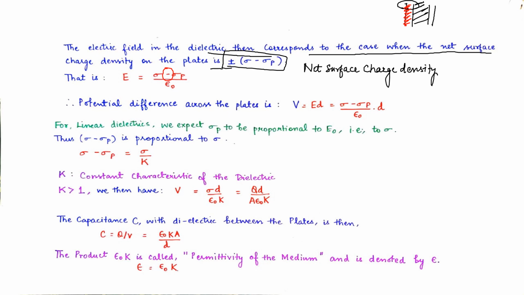Hence, though we are adding, the sign shown is negative. So for this we have sigma, for this we have minus sigma p, for this we have plus sigma p, and for this surface we have sigma. So the overall net surface charge density is sigma minus sigma p. In this dielectric polarization, one main factor is that the surface charge density on the dielectric will remain lower than the capacitor's.